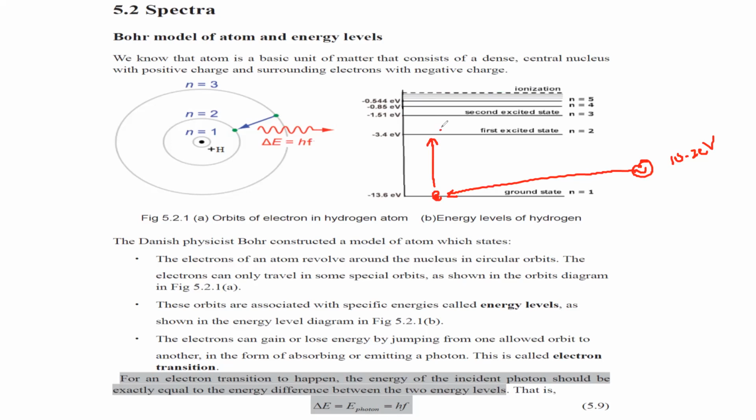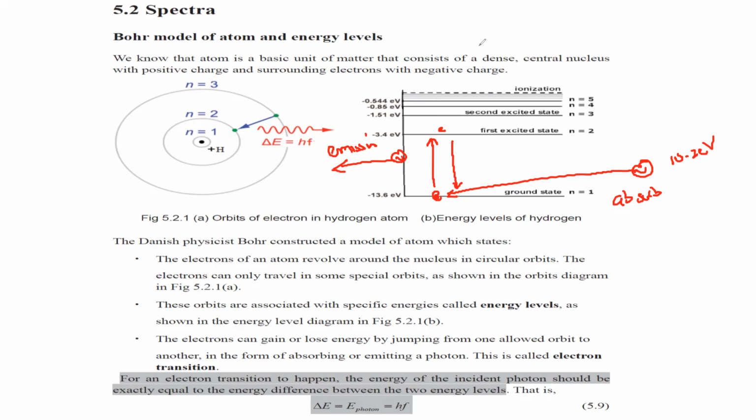It will stay there in the higher level, and after some time it will return back to its own ground state, and it releases that photon which was absorbed. So when it absorbs a photon, a specific amount of energy, we call that an absorption line spectrum. When it gives out the specific amount of energy, we call that an emission line spectrum.